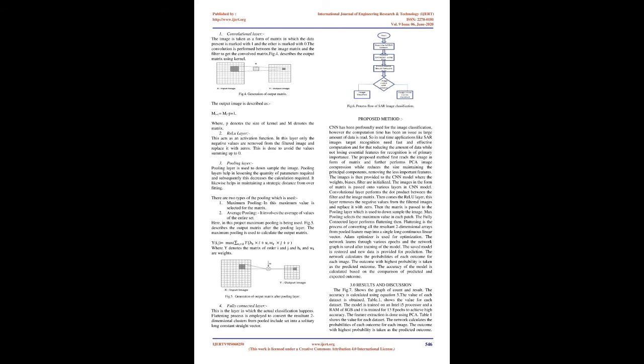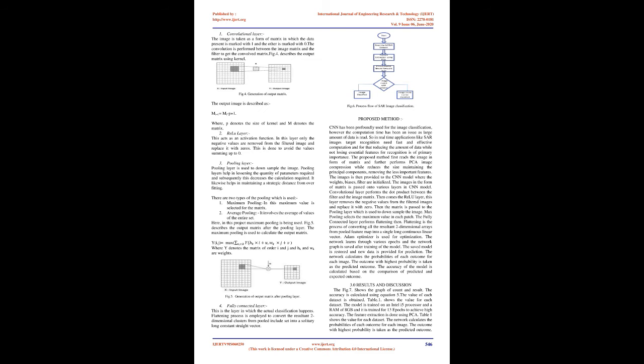2. ReLU layer. This acts as an activation function. In this layer only the negative values are removed from the filtered image and replaced with zeros. This is done to avoid the values summing up to 0. 3. Pooling layer. The pooling layer is used to downsample the image. Pooling layers help in lessening the quantity of parameters required and subsequently decrease the calculation required. It likewise helps in avoiding overfitting.